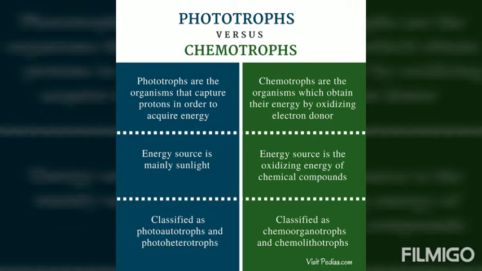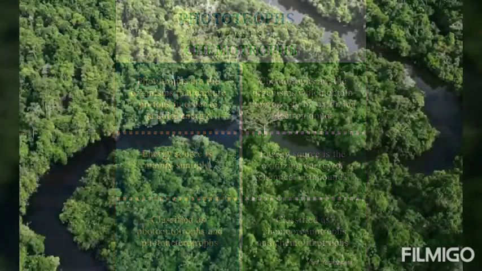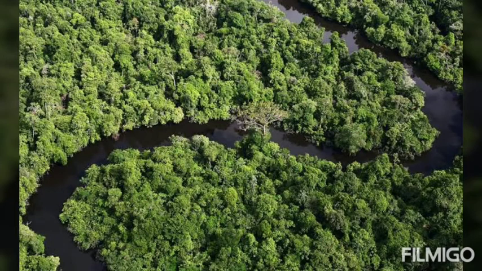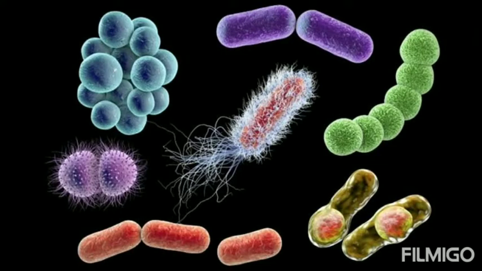The example of photoautotrophs are the green plants. They do the photosynthesis to prepare their food. And the examples of chemoautotrophs are some bacteria. They use chemicals like sulfur, phosphorus to prepare their food.